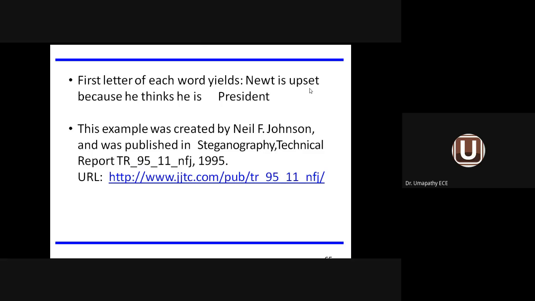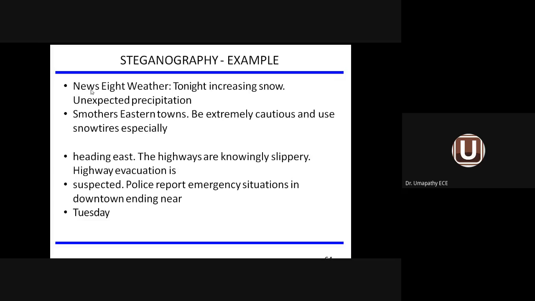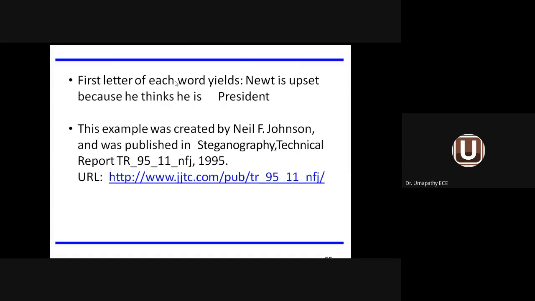Newt is upset because he thinks he is president. That is the actual message. What is the first letter here? N is the first letter. Here, first letter, second word, E, W. Like that, they will coin the first letters from the total given message and prepare the original message. So this method is called steganography.